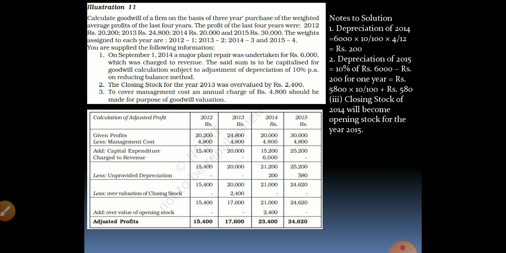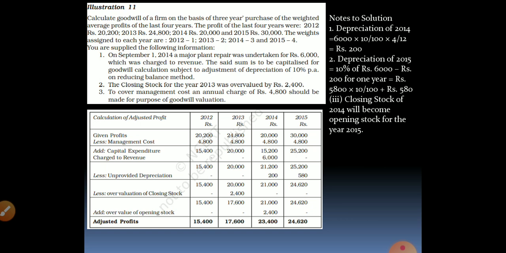Keep that in mind. Then, to cover management cost, an annual charge of rupees 4,800 should be made for the purpose of goodwill valuation, which means for every year from the profit, we have to subtract management cost, which was not subtracted earlier.